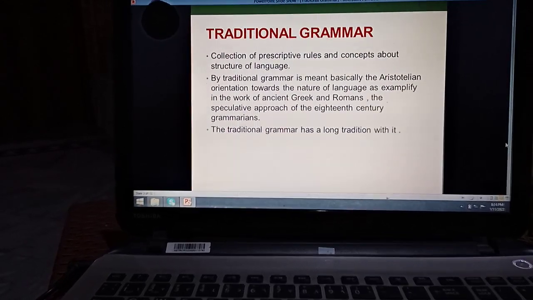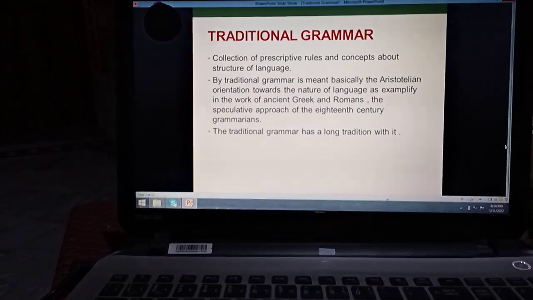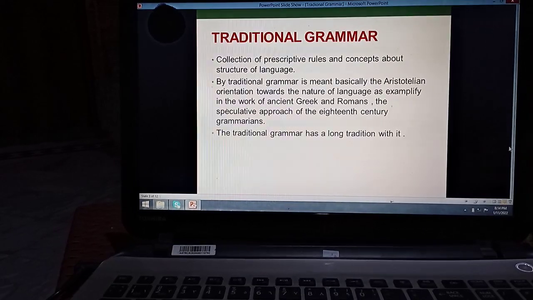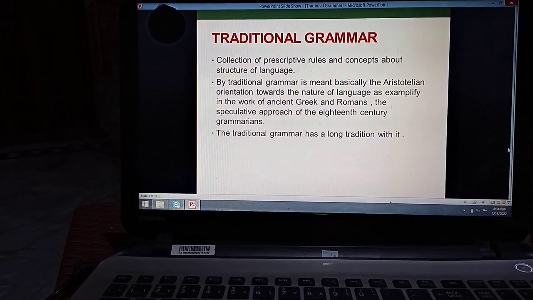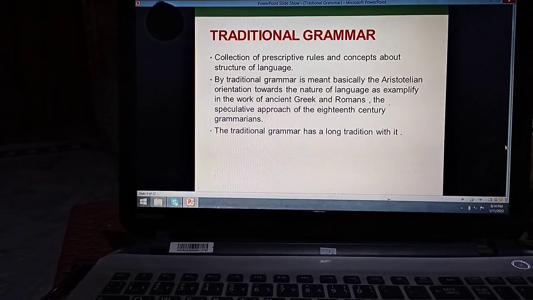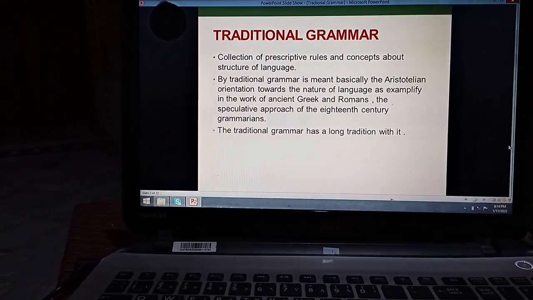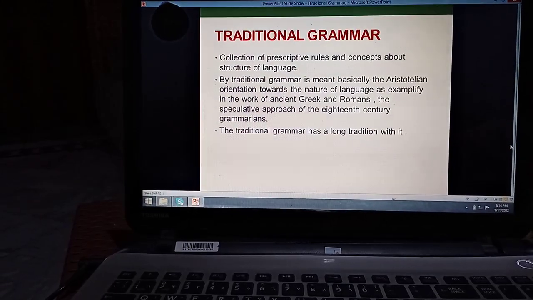But traditional grammar means basically the Aristotelian orientation toward the nature of language as exemplified in the work of ancient Greeks and Romans, and the speculative approach of the 18th century grammarians. Traditional grammar has a long tradition with it.